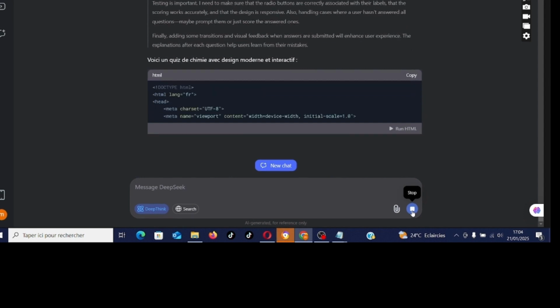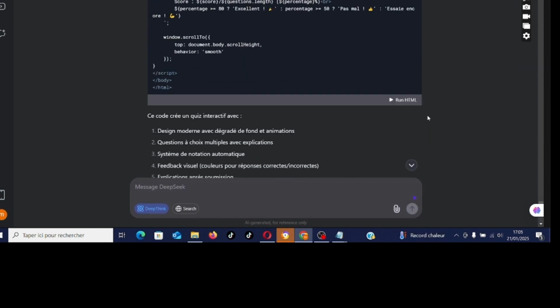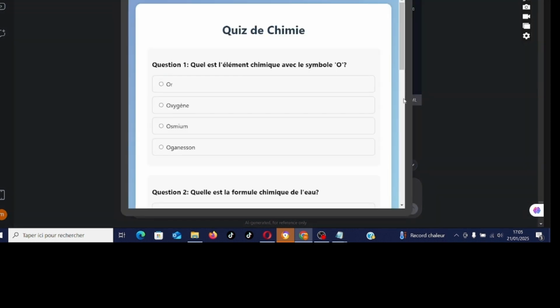He's writing the steps to go through. He's working. We can run it from there. Here's the chemistry quiz. What is the chemical element symbol O? It's oxygen.